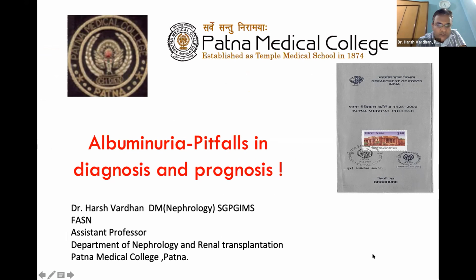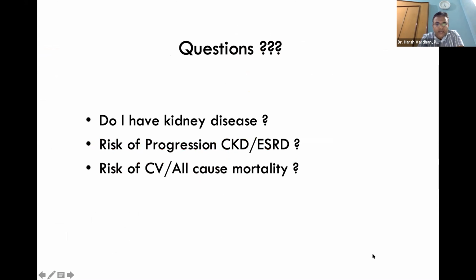So the topic which has been given to me is albuminuria, pitfalls in diagnosis and prognosis. I begin my slide with three very relevant questions. Whenever somebody is diagnosed as having albuminuria, the three clinical questions are: do I have kidney disease? What is my risk of progression to chronic kidney disease or end stage renal disease? And what is my risk of cardiovascular or all cause mortality? These are the three relevant clinical questions which we encounter.